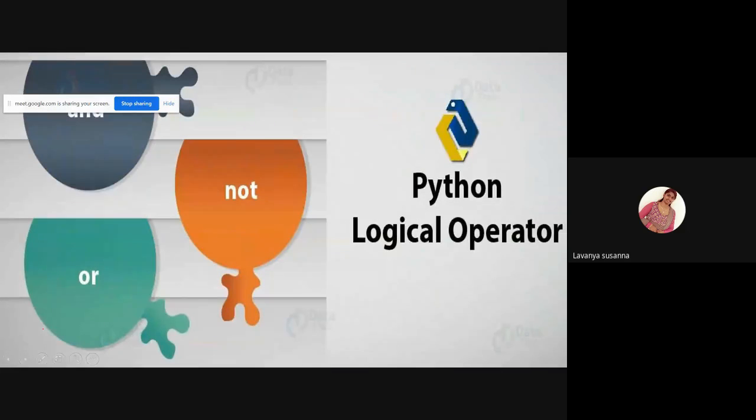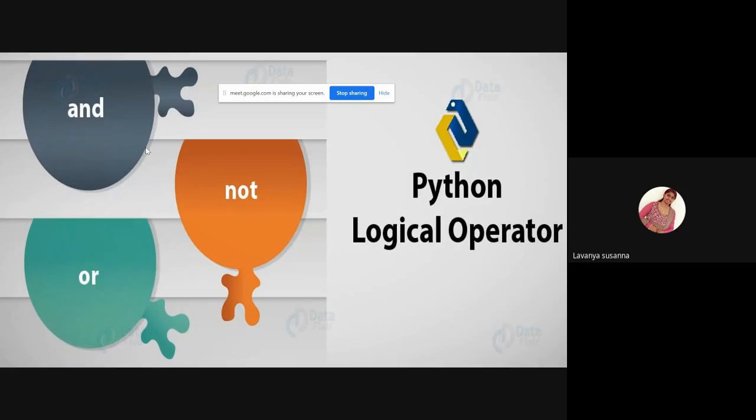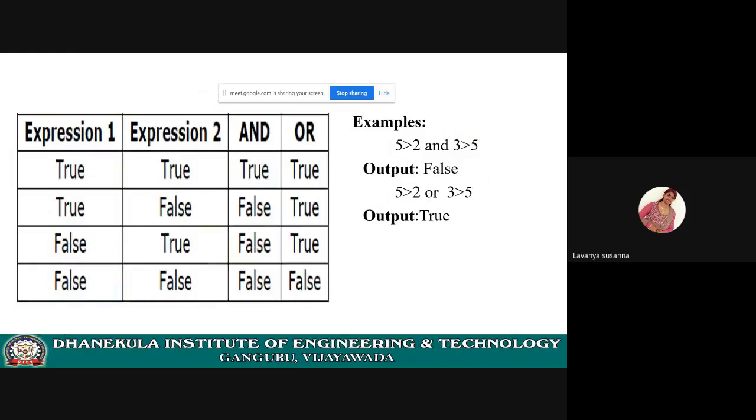Now, let us see logical operators. What are logical operators in Python? AND, not, OR. Let us see it. See this example: 5 greater than 2 and 3 greater than 5.